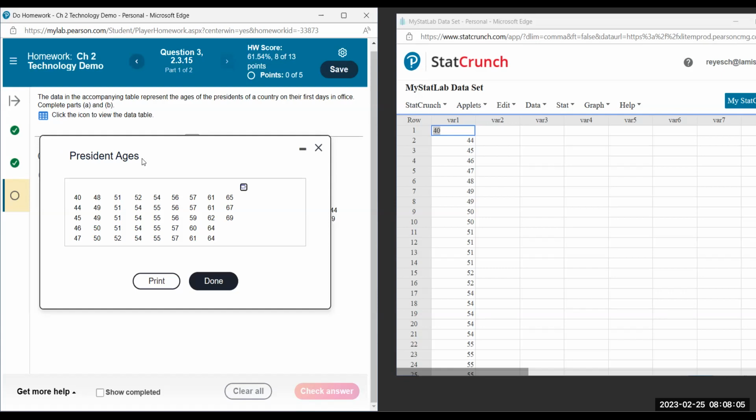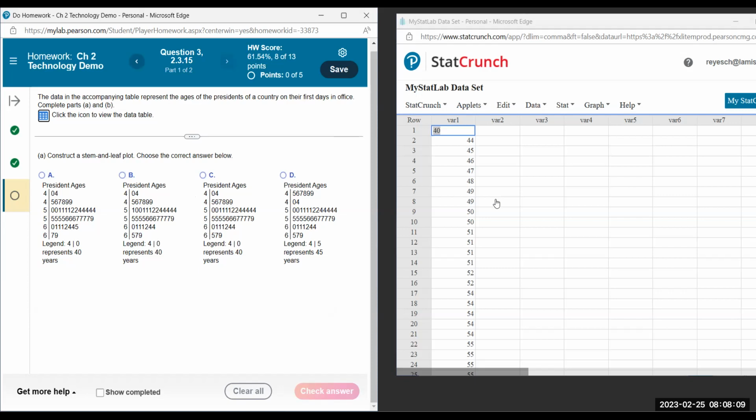And then it says president ages. So this is representing ages of presidents. They don't say which country, but whichever country it is, that's 43 ages recorded. Construct a stem and leaf plot. So this is just another way we can summarize the data.